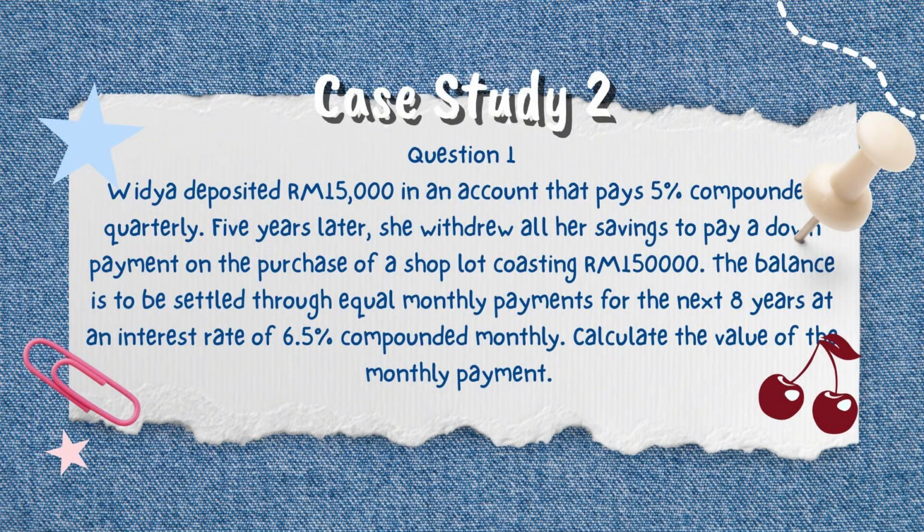Good day everyone. Today I'm going to explain case study 2, which involves compound interest and annuity calculation. Sarah deposits RM15000 in an account that pays 5% compounded quarterly. 5 years later she withdraws all her savings to pay a down payment on the purchase of a lot costing RM150000. The balance is to be settled through equal monthly payments for the next 8 years at an interest rate of 9.5% compounded monthly. Calculate the value of the monthly payment.